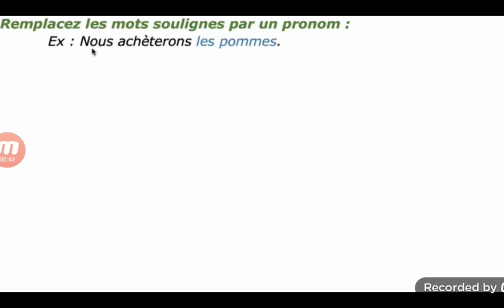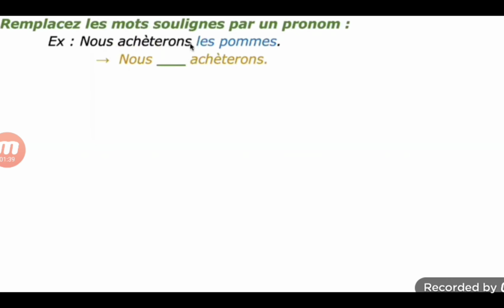See the example. Nous achetons les prunes. We buy the apples. Here you must notice the subject is nous, achetons is the verb, and les prunes is the underlined word. This word is the direct object noun and this has to be replaced. The direct object noun has to be replaced by a direct object pronoun.